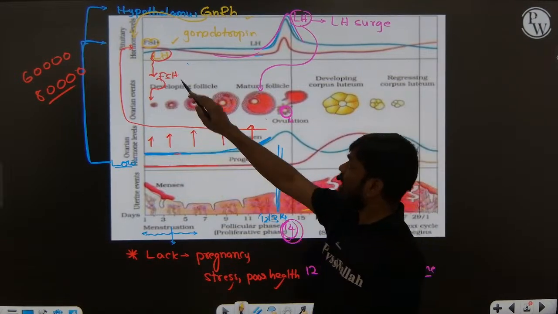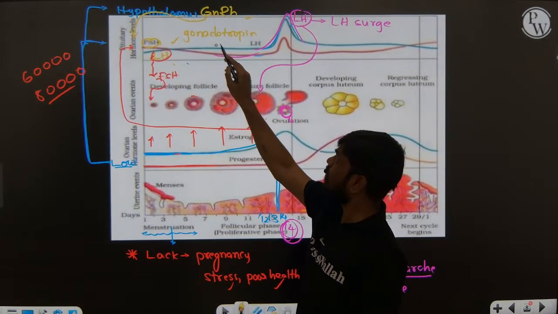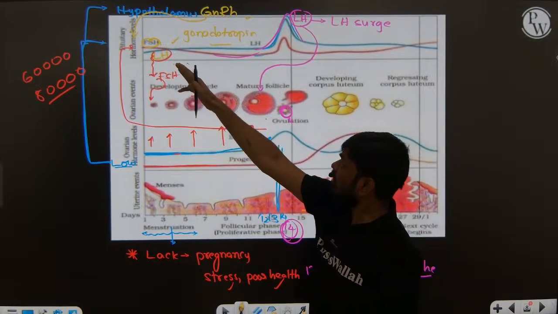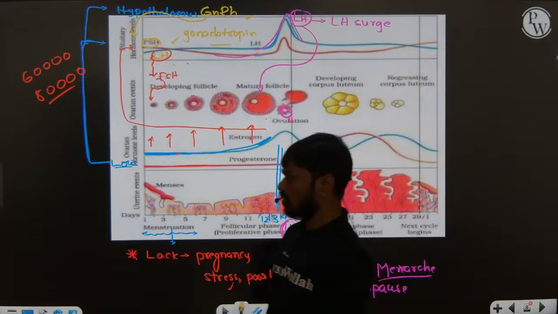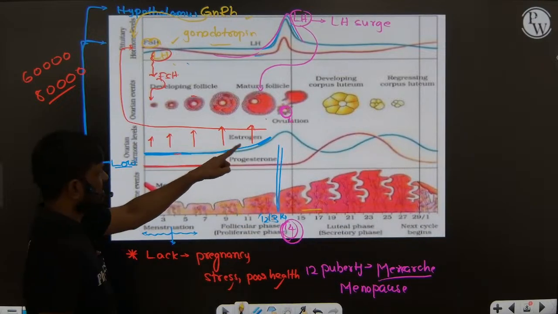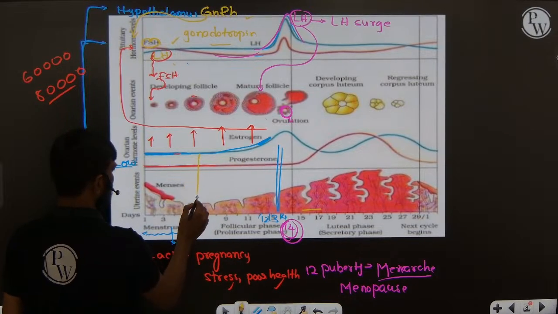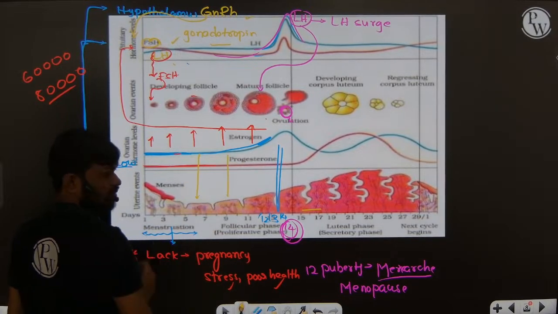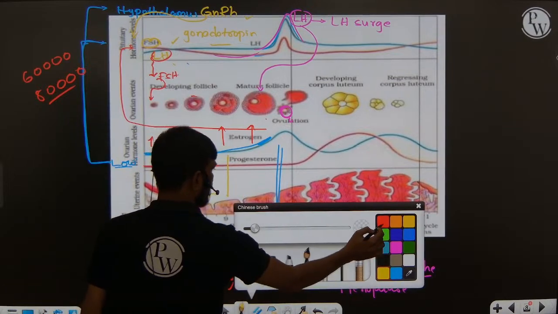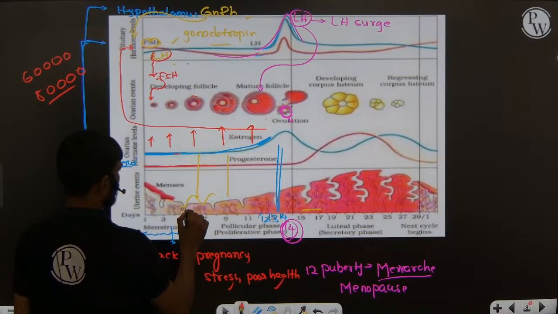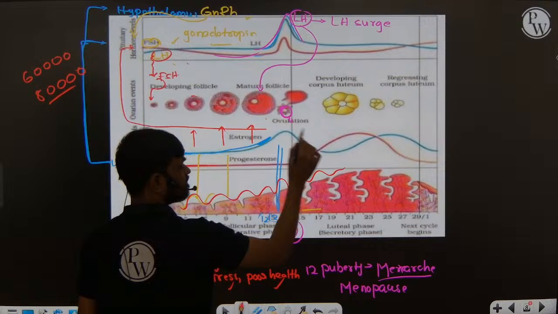Follicle stimulating hormone and LH hormone together are called gonadotropins, so gonadotropin hormones are also increasing towards the follicular phase. Now the estrogen hormone stimulates the endometrium lining, and slowly the endometrium lining is also proliferating, regenerating.